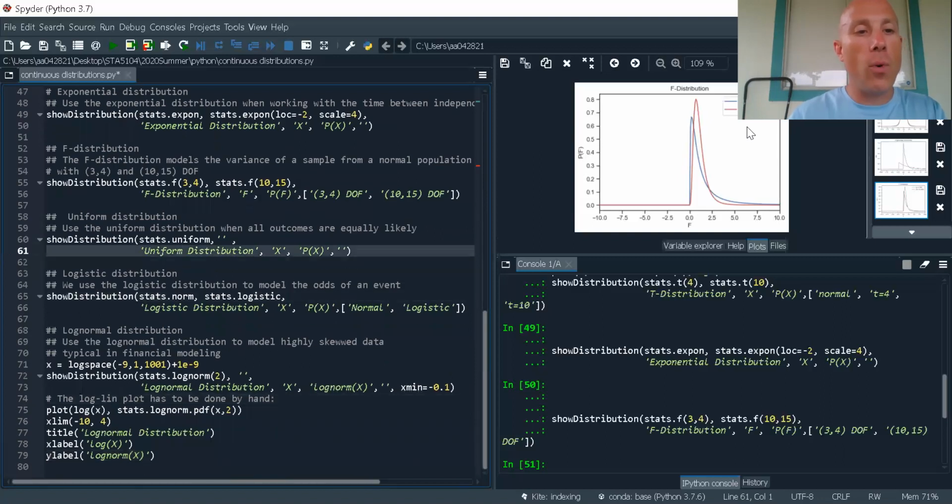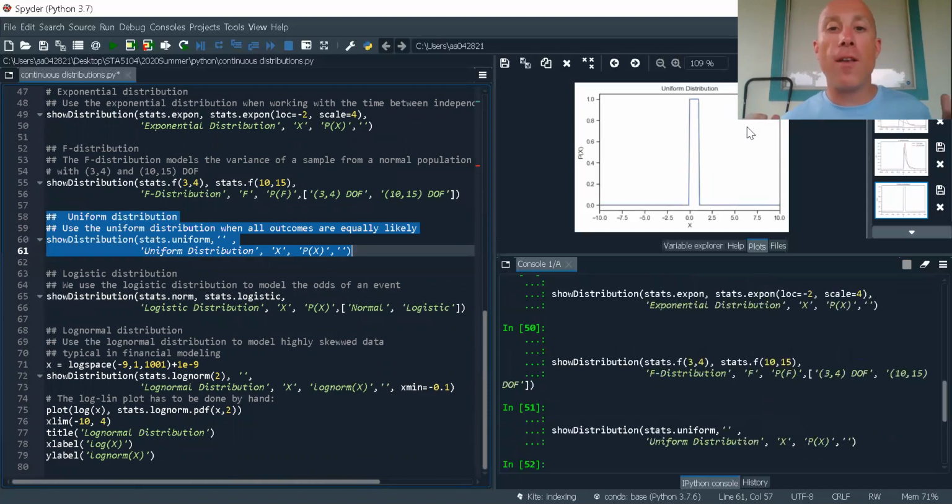All right, next we want to take a look at the uniform distribution. Here you'll notice that it's flat. So what this is saying is that the probability of an event occurring between 2 different values is proportional to the space between those 2 values.